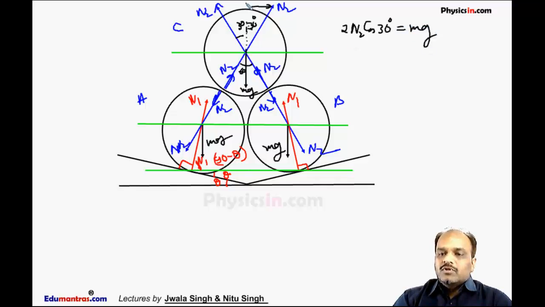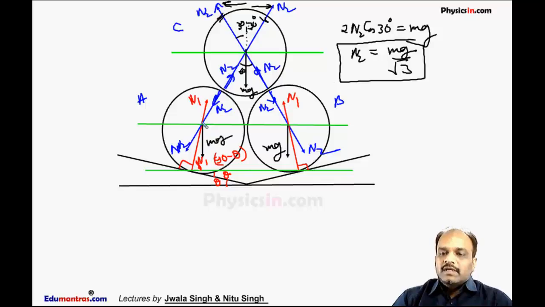The horizontal components of these two will cancel out, because by symmetry the force here is N2 and this is also N2. So from here we get N2 is equal to mg by root 3. This is the normal reaction between A and C and B and C.